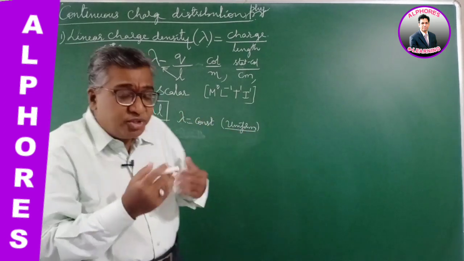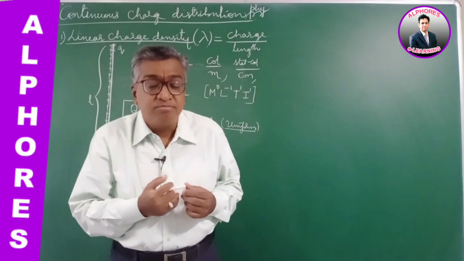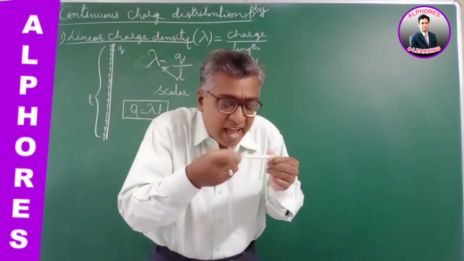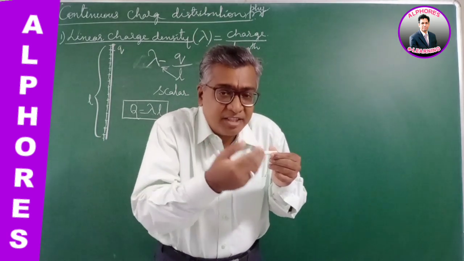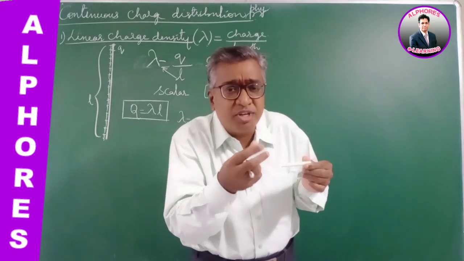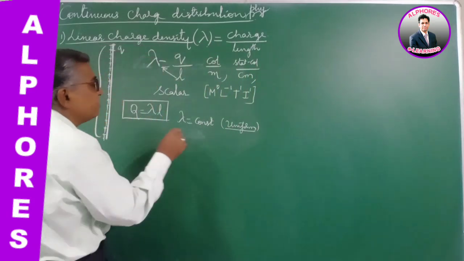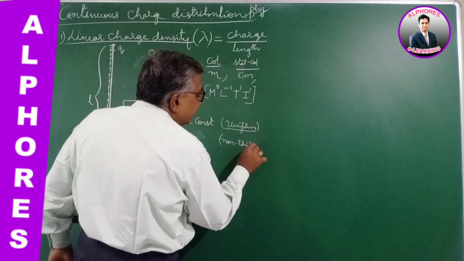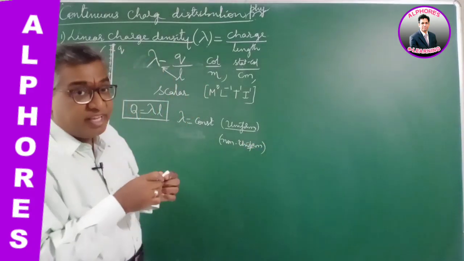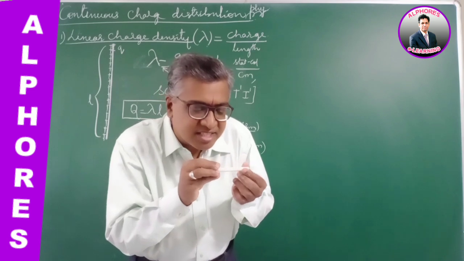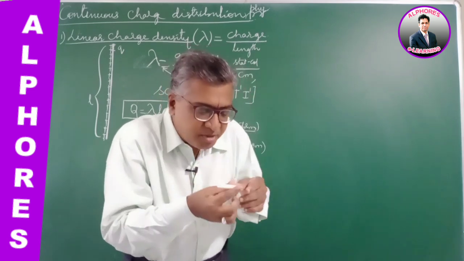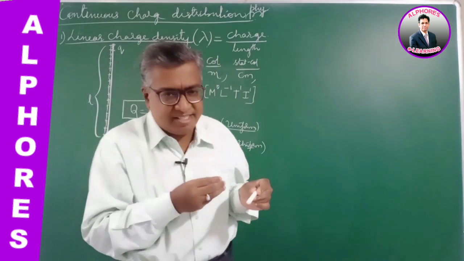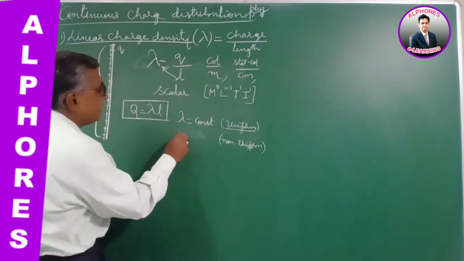But if non-uniform charge distribution takes place along the length, for example, at one end the charge is very minute, and as you move away from this end, the charge distributed may increase or decrease, depending. If the charge is not distributed uniformly, in the sense that at one place the charge is less and at another place the charge is more, or the charge increases as you move away, then in such a case lambda is not a constant.